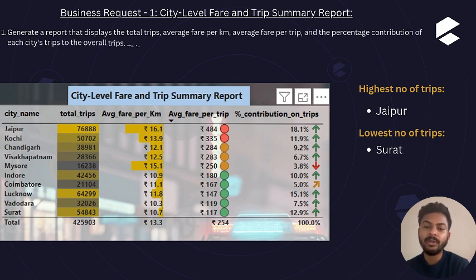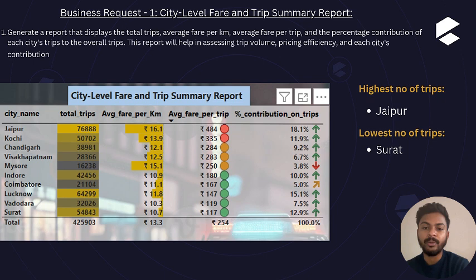I already showed you in the Power BI dashboard. So here we have the city level fare and trip summary report. We have all the city names, then their total trips, average fare per kilometer, average fare per trip, followed by the city name and their percentage contribution on every trip. So here we can see the highest number of trips have been taken by Jaipur and the lowest number of trips was in Surat.